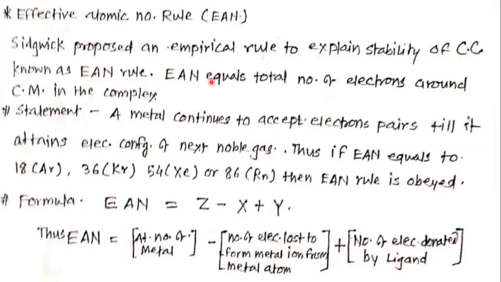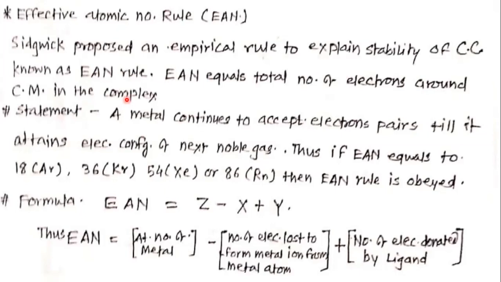This EAN equals the number of electrons around the central metal in the complex. So the central metal is bonded with ligands as well as the counter ions. Ligands donate electron pairs, and the metal's valence electrons are bonded.